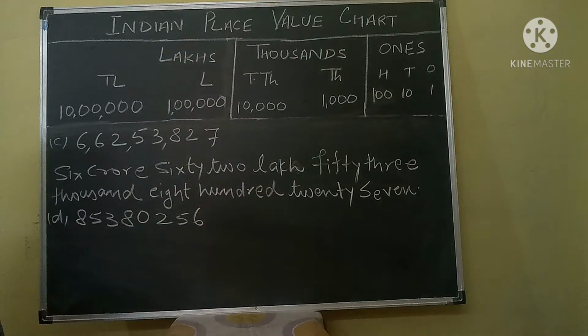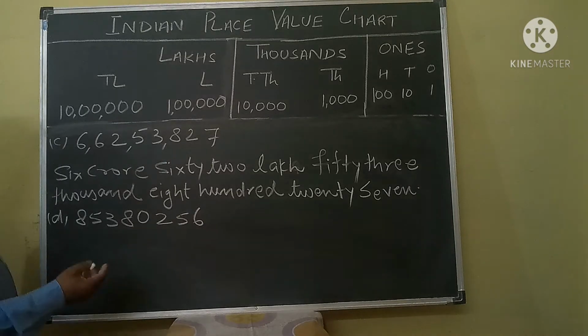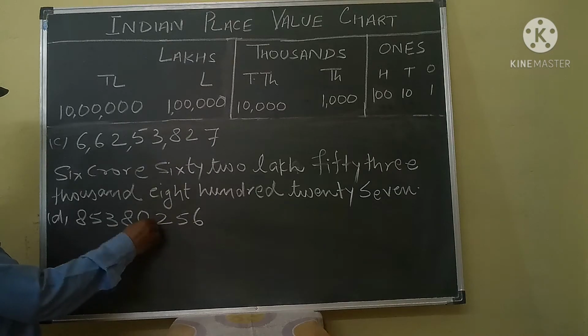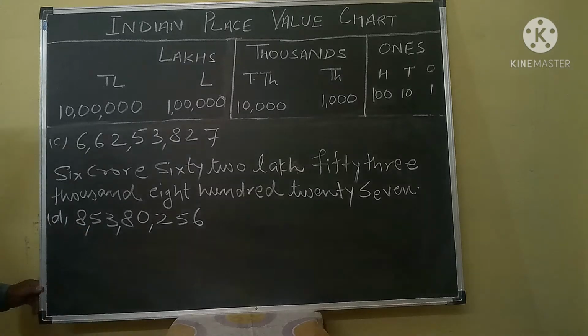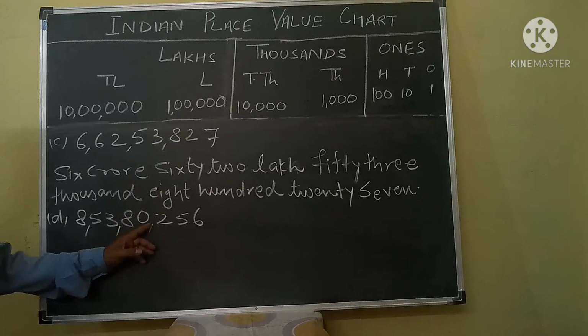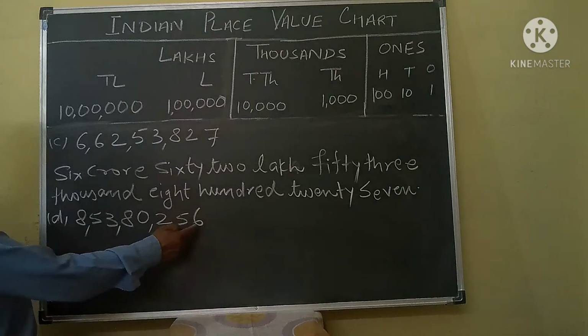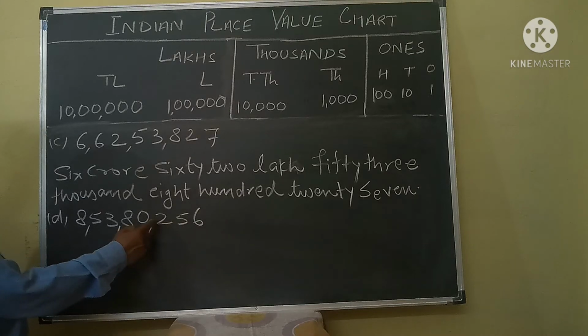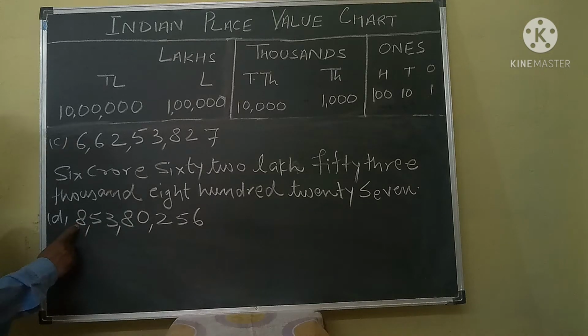85380,256. How can you write this number in the Indian place value system? What is your first step? First we will put up the commas. Okay, first comma after 3 digits, second comma after 2 digits, and next comma after 2 digits. First comma we will put after 3 digits and next comma after 2 digits. Now look here, ones, tens, 100, 1000, 10,000, lakh, 10 lakh, crores. So 8 is in the crores group. What can you write?